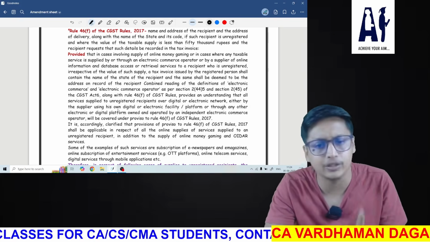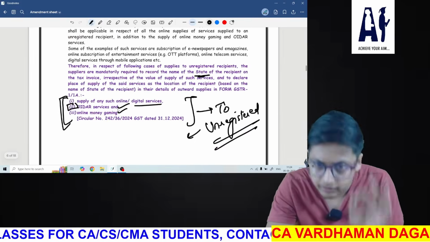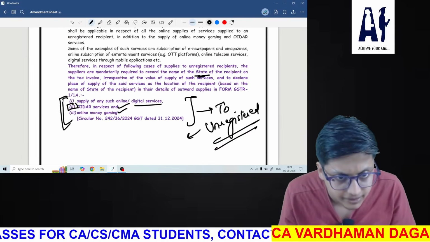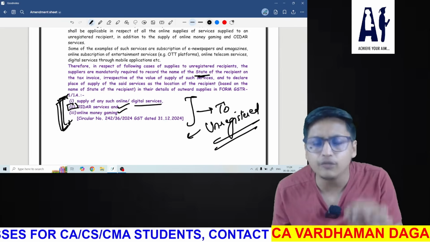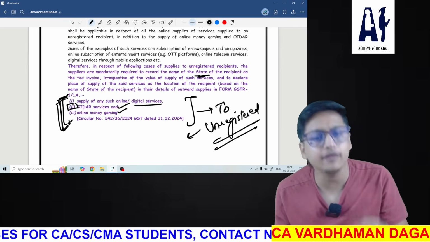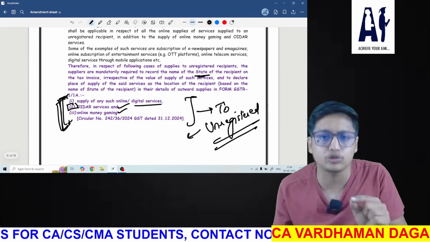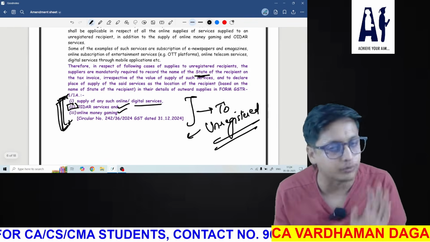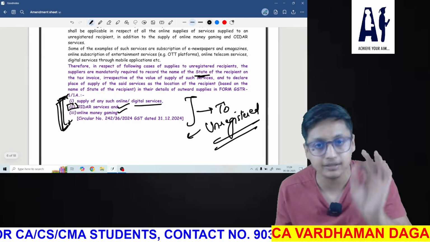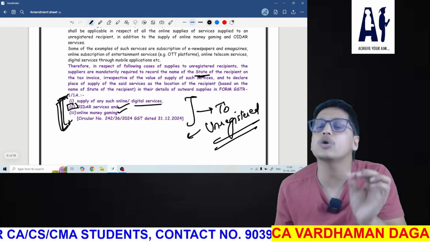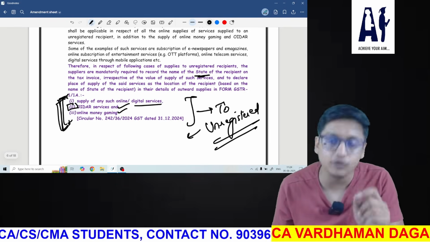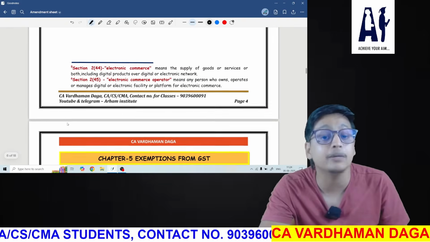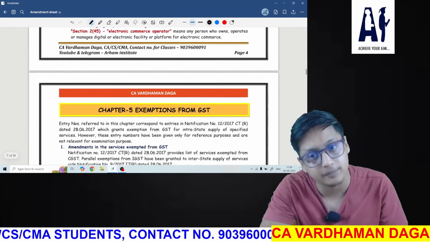And remember one thing in respect of these services: the value of the invoice doesn't matter. Even if the invoice is of 1 rupee, they still have to mention the name of the state in the invoice. You should remember this. This much only is relevant for the exam. I hope I have made it clear to you. This was the amendment covered from the place of supply chapter.